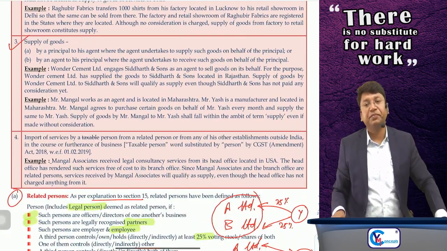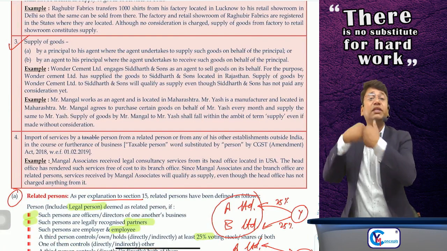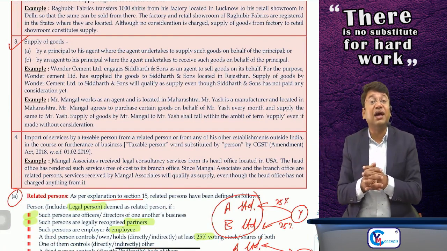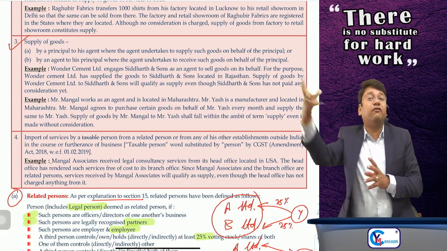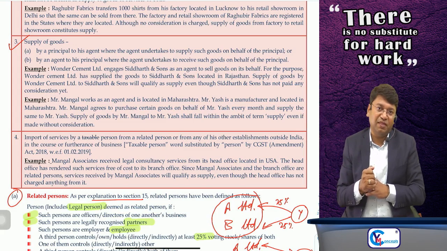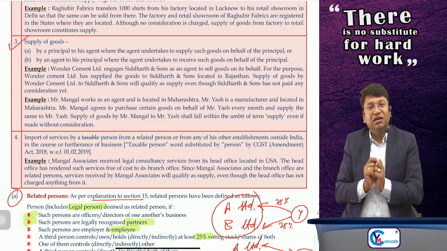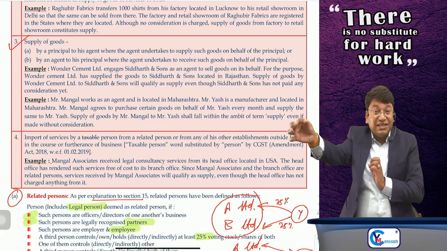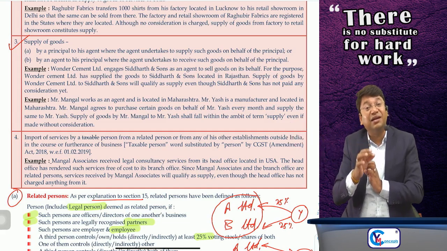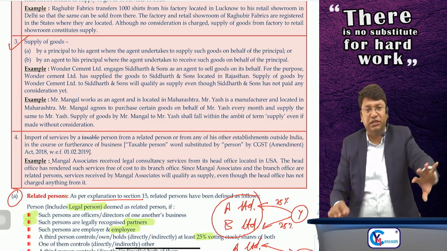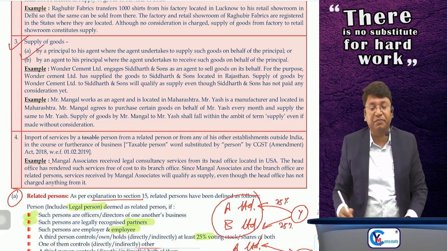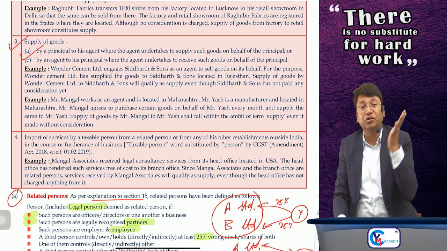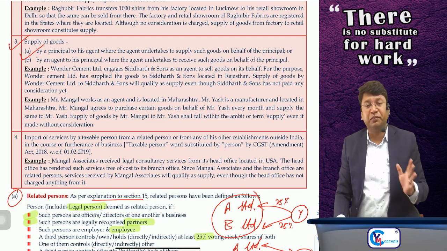Sir, the third says supply of goods by a principal to his agent, where the agent undertakes to supply the goods on behalf of the principal, and vice versa. Supply of goods by an agent to his principal, where the agent undertakes to receive the goods on behalf of the principal. I'll explain. Supply of goods by a principal to his agent, where the agent undertakes to supply the goods on behalf of the principal means,